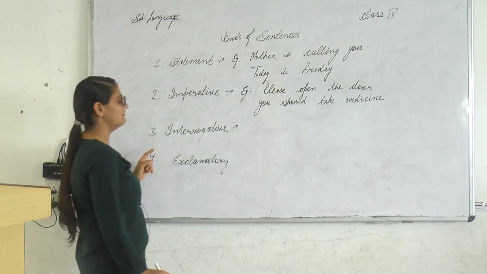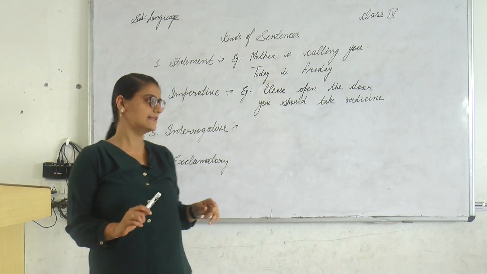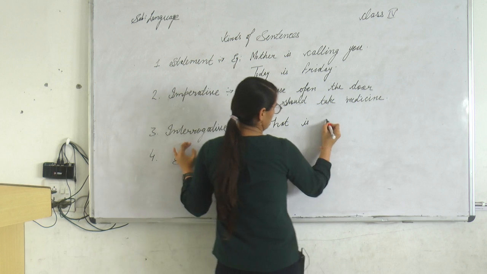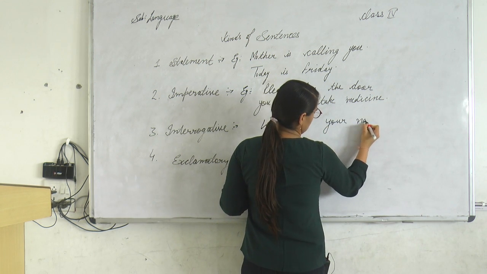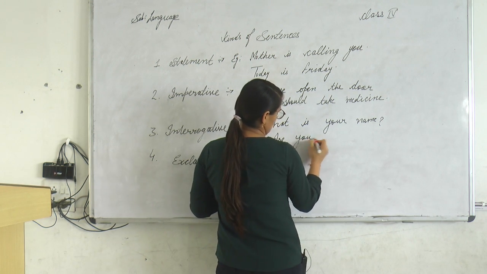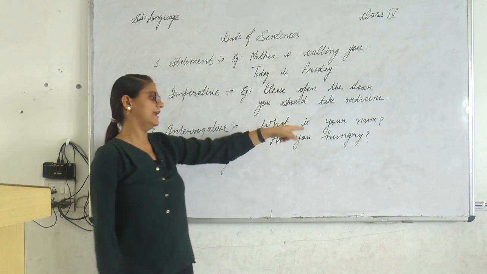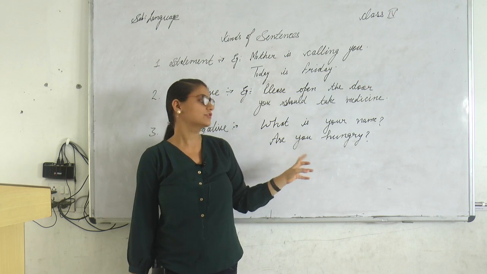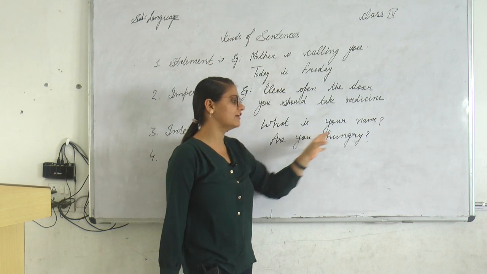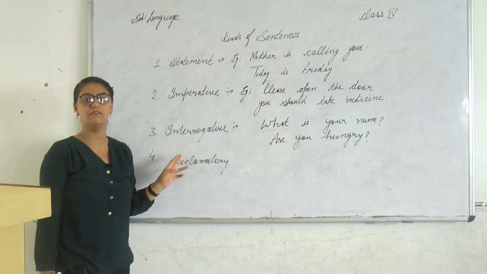Next is interrogative. In these types of sentences we ask something. Any kind of question is put in this. For example, what's your name? Next is, are you hungry? So in these types of sentences we are asking something from someone, and at the end we always use the question mark. These are known as the interrogative sentences.